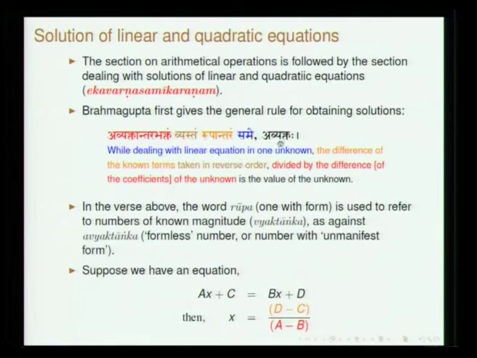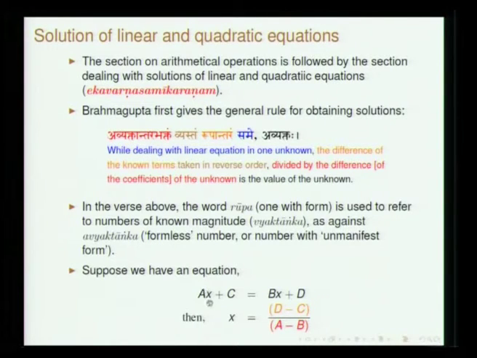Vyakta is something whose form is known. Sometimes he uses the word rupa, sometimes he uses the word vyakta. Rupa actually means a constant, whose form is known. In contrast with avyakta, whose value is unmanifest, rupa is the manifest form which refers to the constant. For instance D and C will be called rupa. That is why he says rupantaram. See the difference of the two rupas, D minus C. Vyastam in the sense that this has to be taken in the other order, okay. So D minus C, it is in this sense he uses the word vyastam.